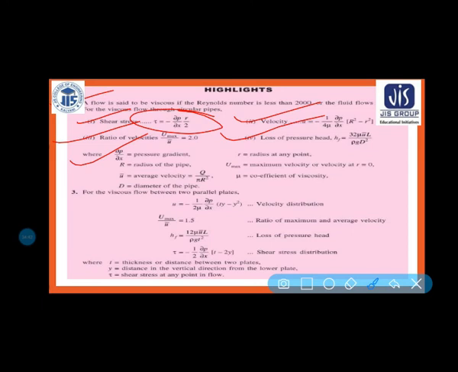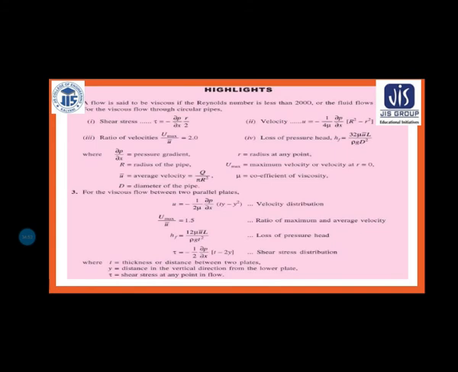U max is the maximum velocity, or the velocity at r equal to 0, because you know that we get the maximum velocity when small r is equal to 0. That means at the center point, the center axis. Mu is the coefficient of viscosity.